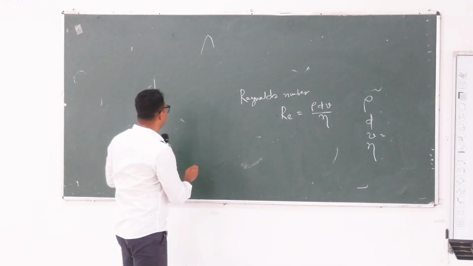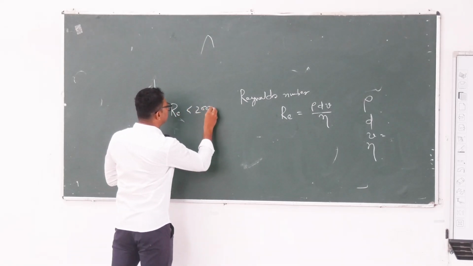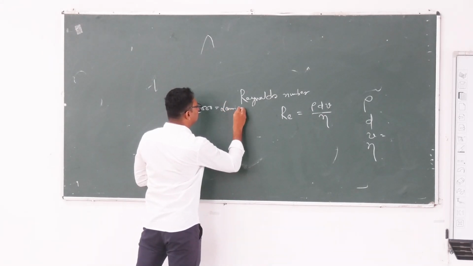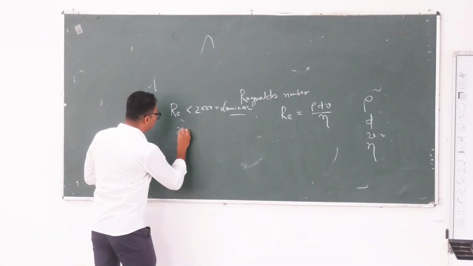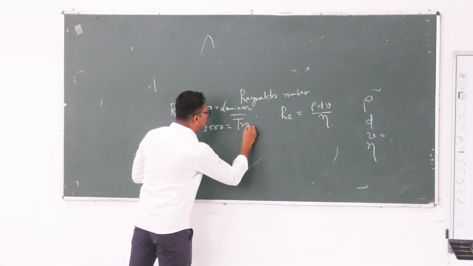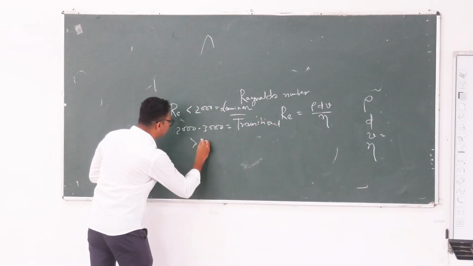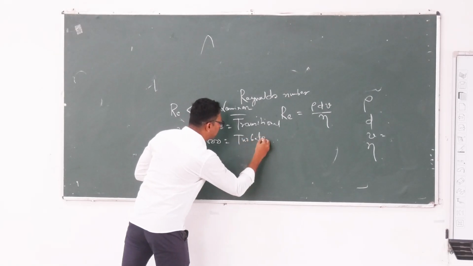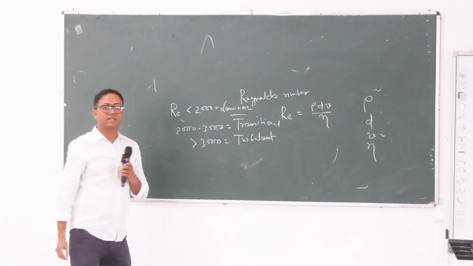When Reynolds number is less than 2000, blood flow is laminar, no sound. When it is 2000 to 3000, it is transitional. And when more than 3000, it is turbulent. Clear?